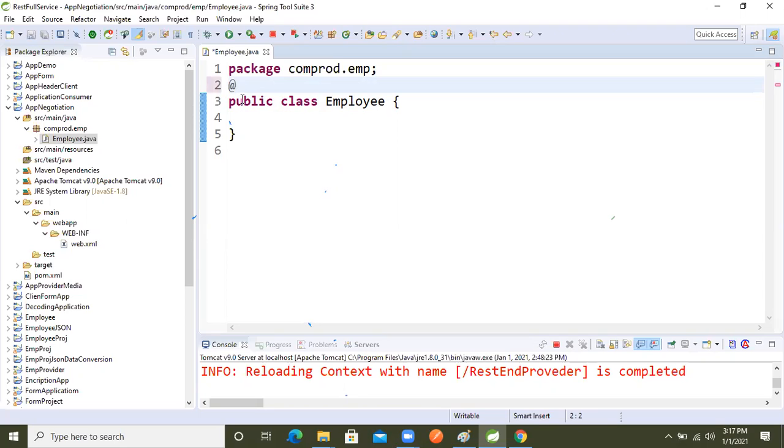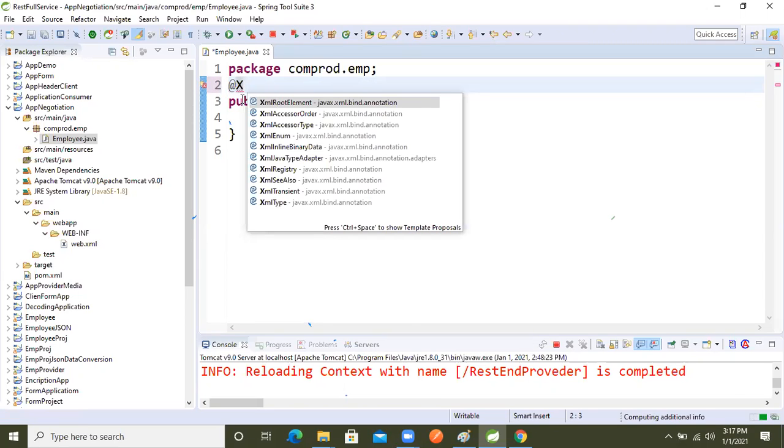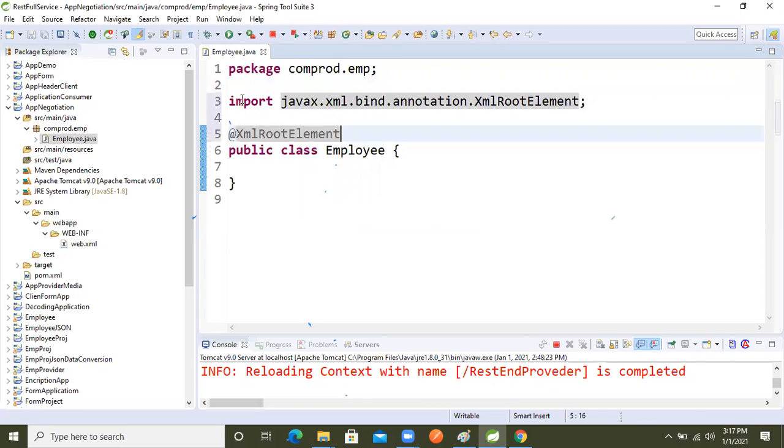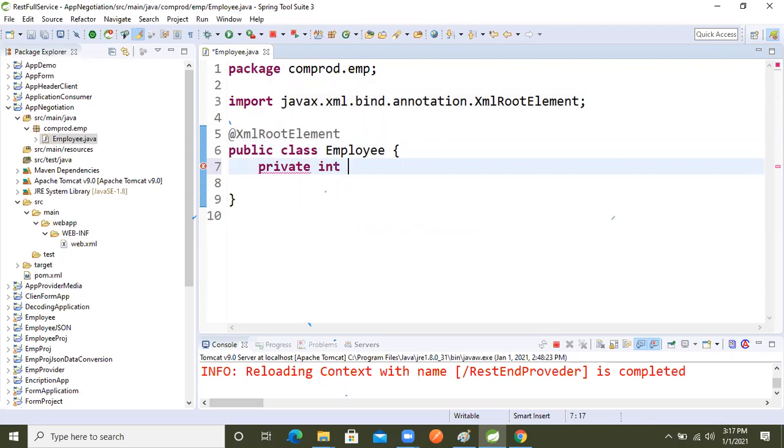So at the rate XML root element, only one annotation is there, right? We need to take this annotation here. Now private int emp id is there, right? I will convert this emp id as XML data and JSON data also, no need to specify another annotation every time, right?